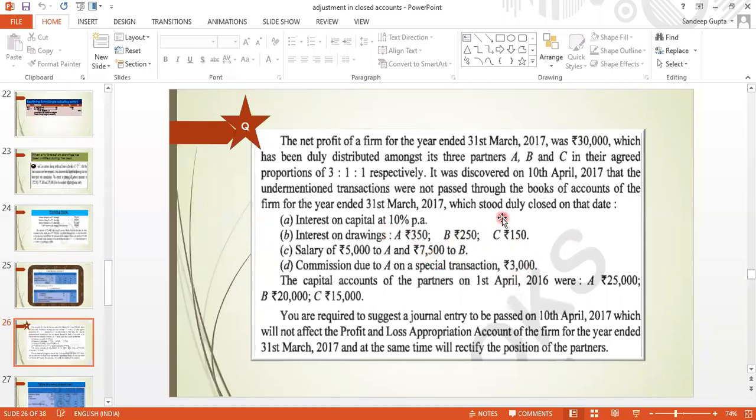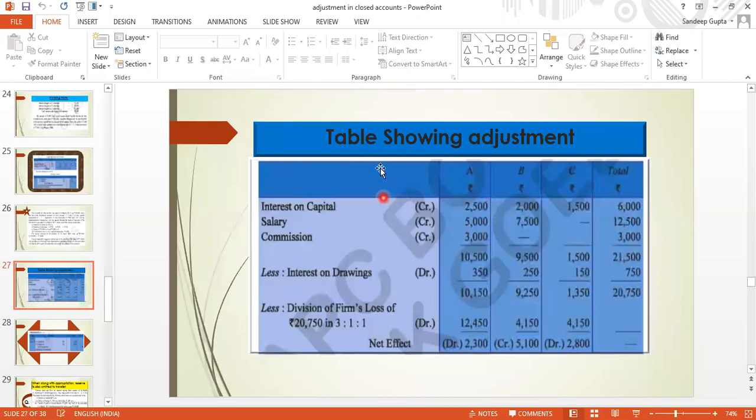So let me see. So here is the table showing adjustment. First of all, we need to calculate interest on capital. So 10% of 25,000 would be 2,500. Likewise 2,000 and 1,500. We have calculated 10% interest on their capital invested. Okay, total interest is coming 6,000. So we have omitted this, so now we will give it to the partners, so it should be credited to the partners' capital accounts. Now salary is to be given only to A and B, 5,000 and 7,500.